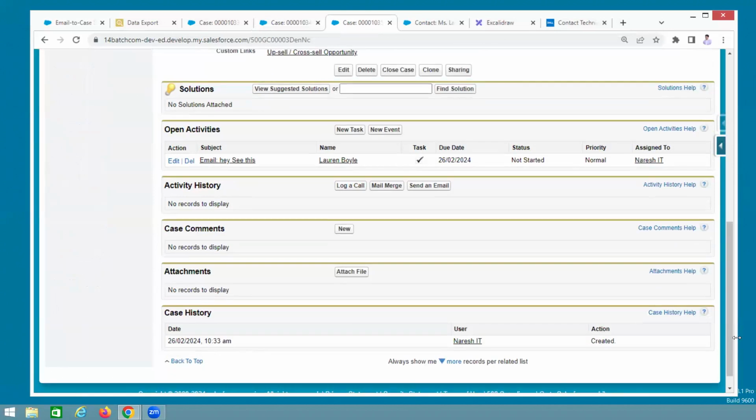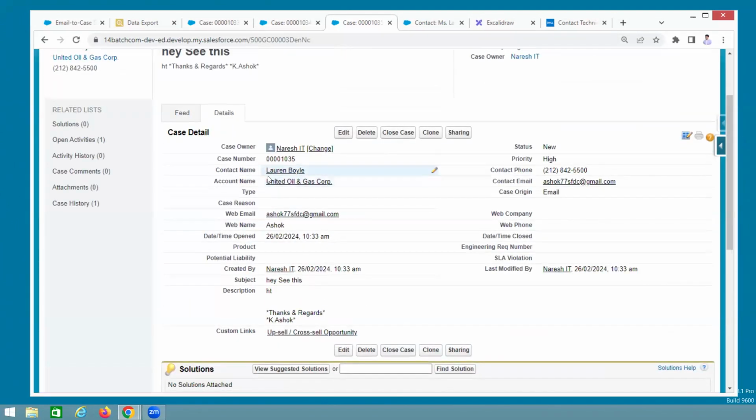Where are the attachments? Where are the attachments? We already enabled it. We are doing everything right, but attachments will not work. If a document is somewhere, how do you know that document belongs to this case? Here, if you add an attachment, then this attachment belongs to this case. Understand why it is not working?